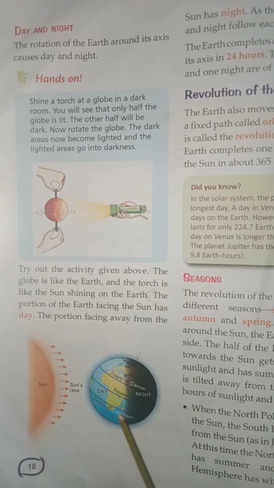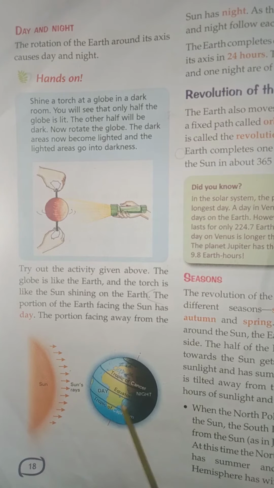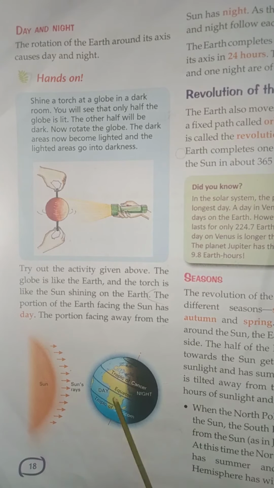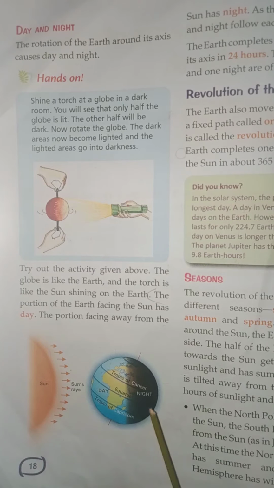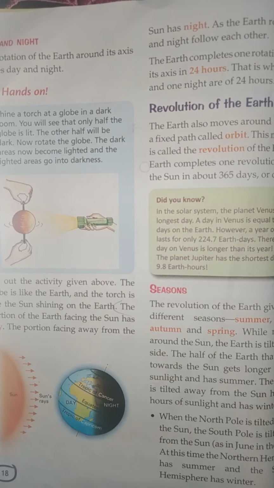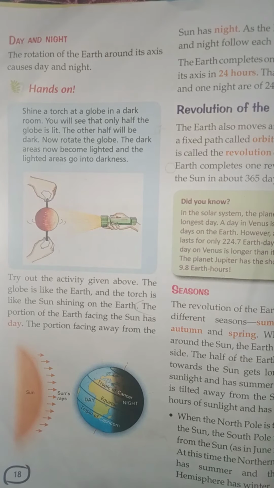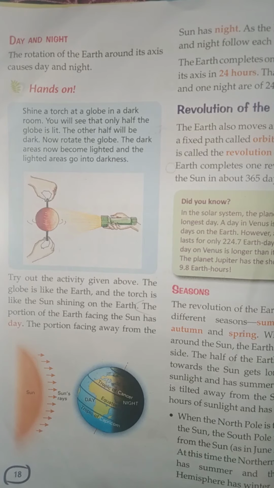The portion of the earth facing the sun has day, and the portion facing away from the sun has night. As the earth rotates, day and night follow each other every day. So rotation causes day and night. The earth completes one rotation around its axis in 24 hours. That is why one day and one night together are 24 hours.